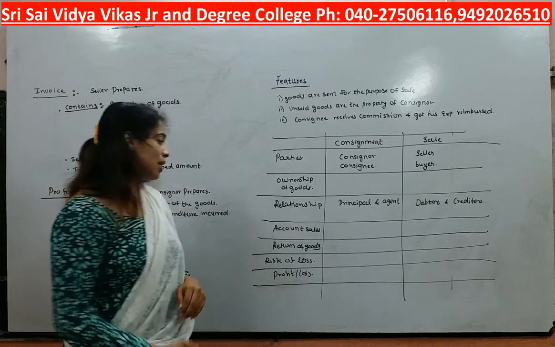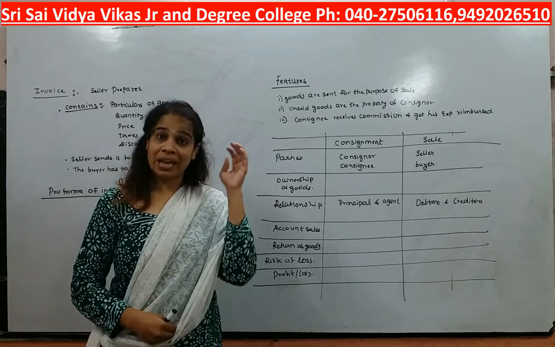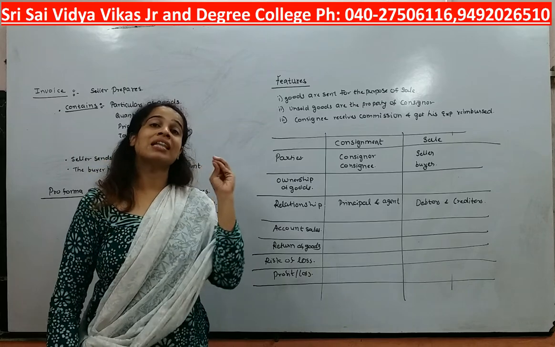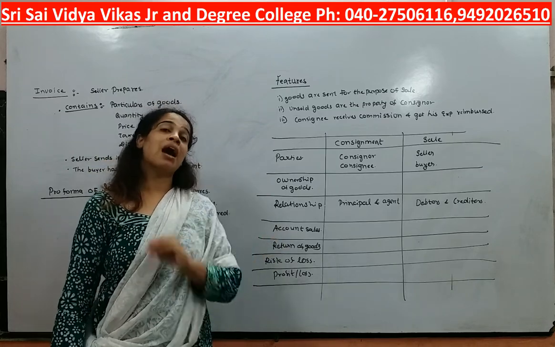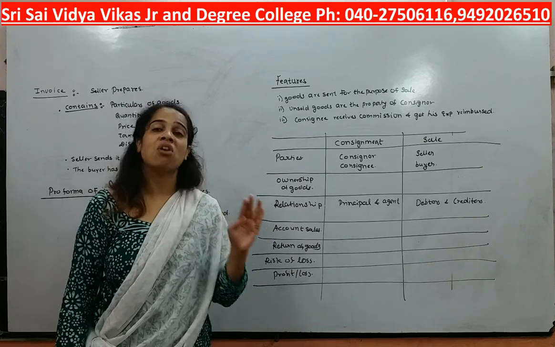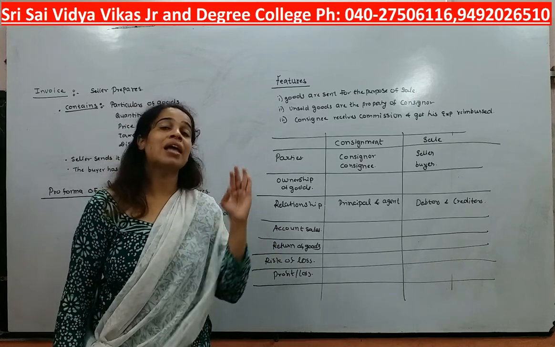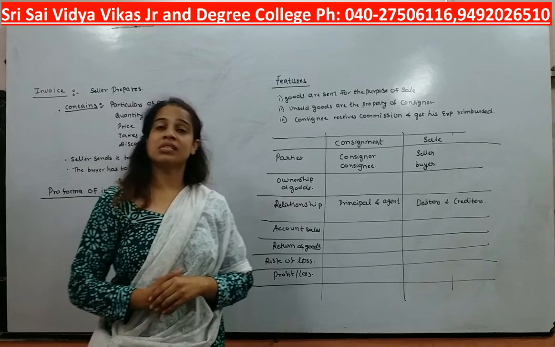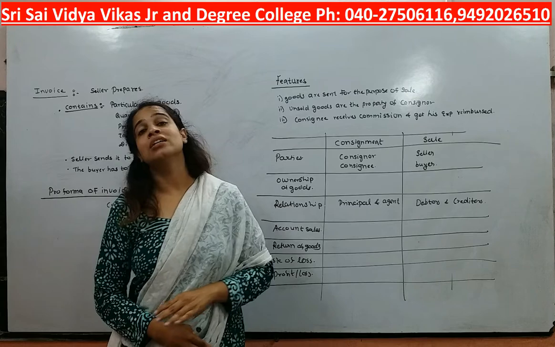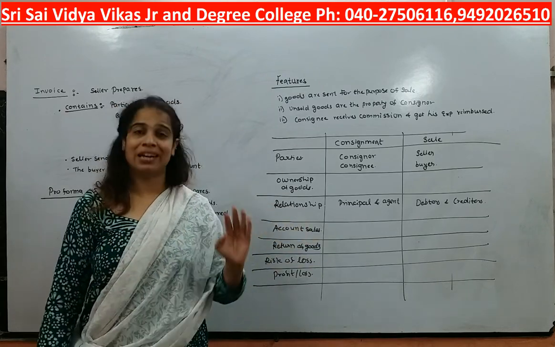Next is risk of loss. As I told you, in consignment, the consignee is working only as an agent. He is working on behalf of the consignor, so he will not suffer any losses. Entire losses will be taken care of by the consignor. When it comes to sale, again loss and profits will be entirely the responsibility of the seller, not the buyer. Buyer is nowhere related to it.